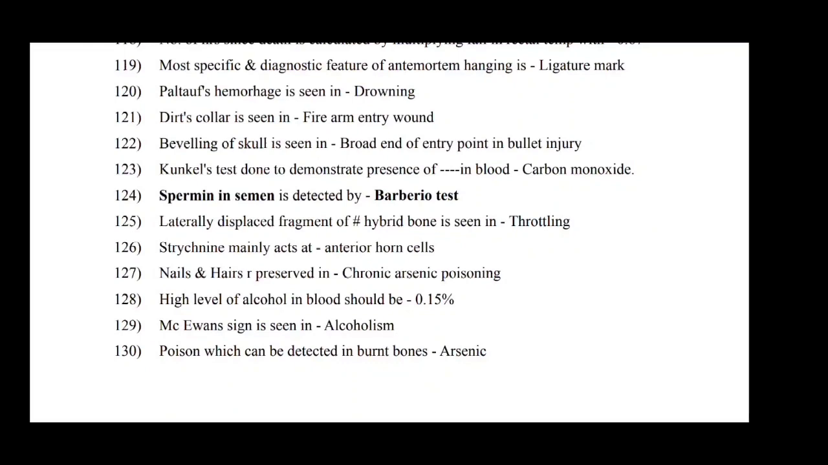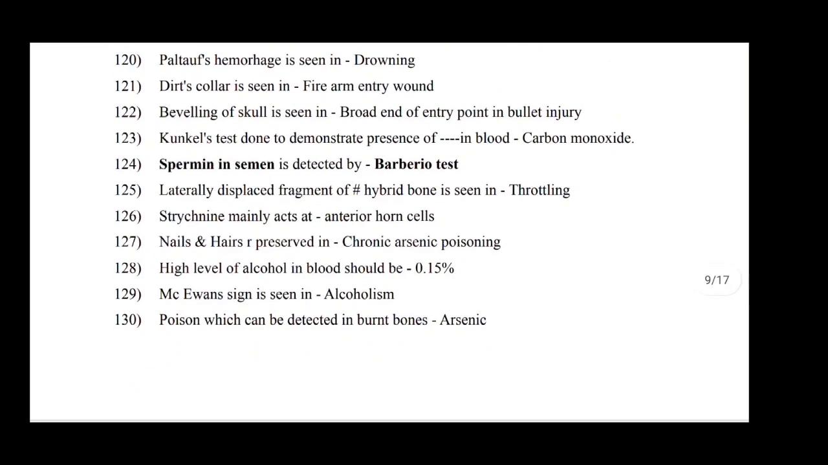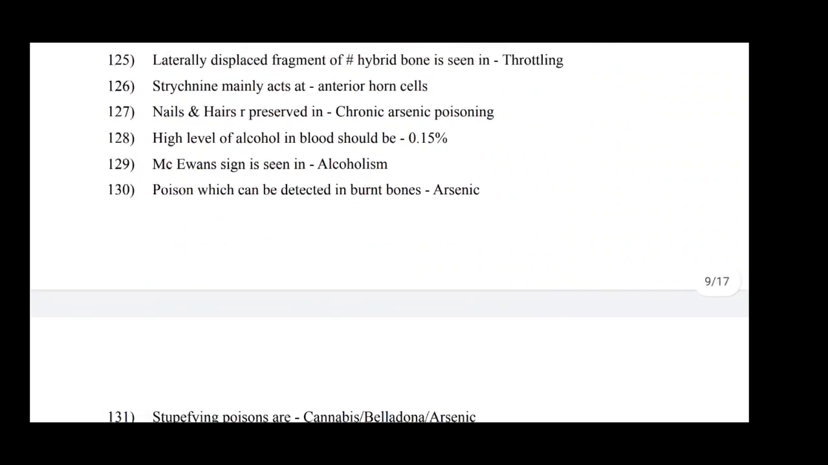Laterally displaced fragment of fracture of the hyoid bone is seen in throttling. Strychnine mainly acts on the anterior horn cell. Nail and hair are preserved in chronic arsenic poisoning. High level of alcohol in blood should be 0.15%. Most common Ewing sign is seen in alcoholism. Poison which can be detected in bone is arsenic.